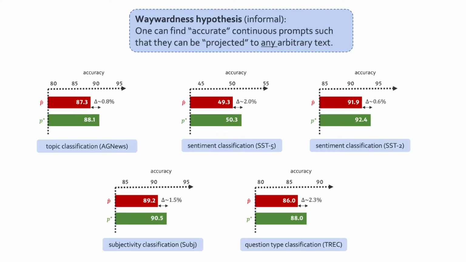And this is not just for sentiment analysis. We repeated similar experiments across a variety of different benchmarks and observed similar trends. All of these are basically empirical support for the waywardness hypothesis, which is that one can find accurate enough continuous prompts even though they project to completely different given text in the input.